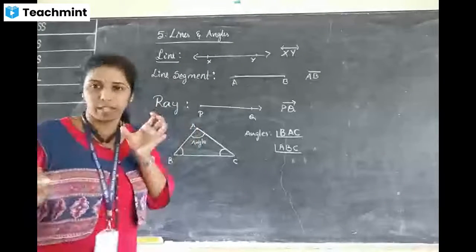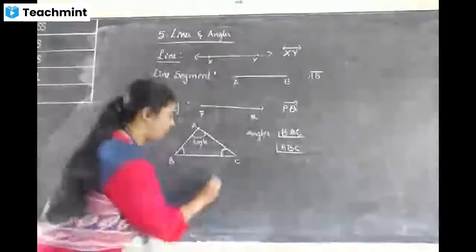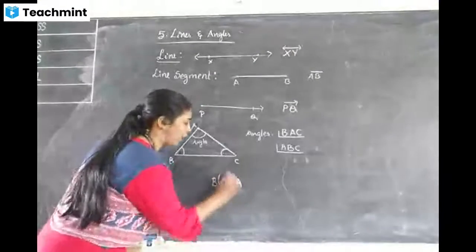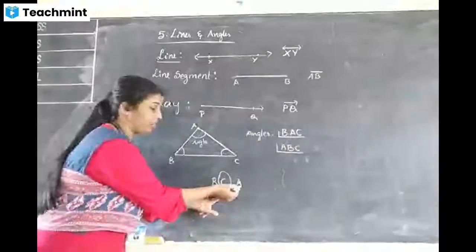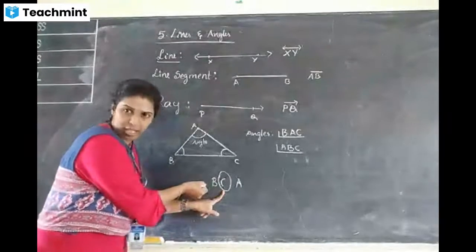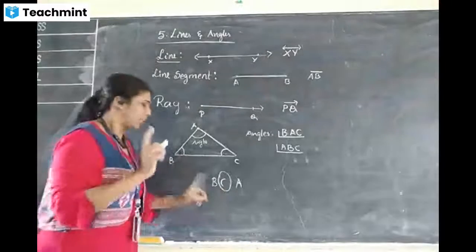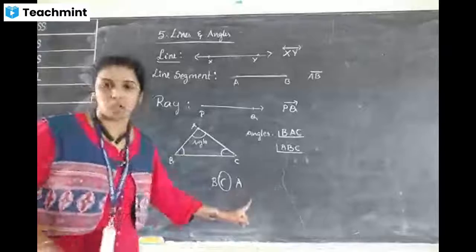But one thing I'm saying: always write alphabetically. The middle one is C; here it is BCA. C we cannot change because that is the middle one. While writing, first write the first alphabet: ACB. Always that is good. ACB, alphabetically we have to write. It's not wrong; nobody can say BCA is wrong. It's correct.